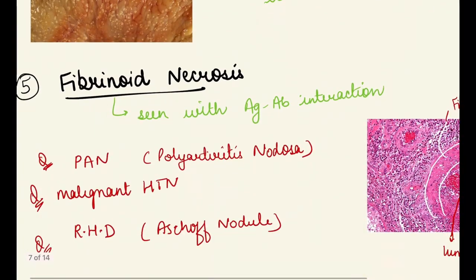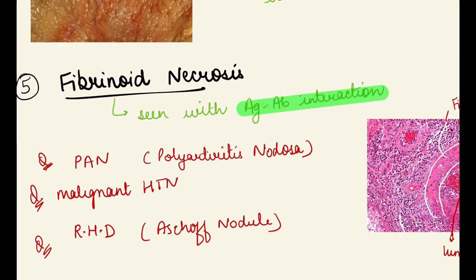Now next is fibrinoid necrosis. It is seen with antigen-antibody interaction. So we must remember that fibrinoid necrosis is seen in antigen-antibody reactions. And we have 3 examples: polyarteritis nodosa, malignant hypertension, RHD. Fibrinoid necrosis involves 3: PAN, HTN, RHD. PAN, HTN, RHD: rheumatic heart disease, malignant hypertension, polyarteritis nodosa.